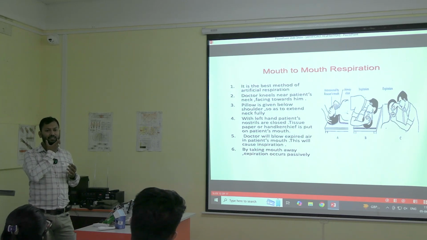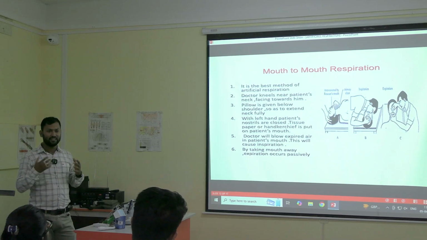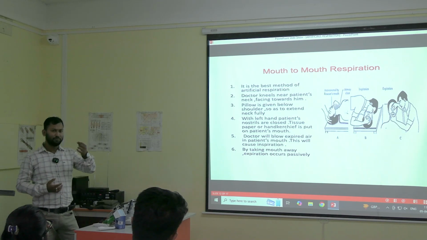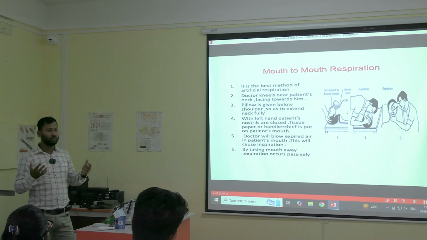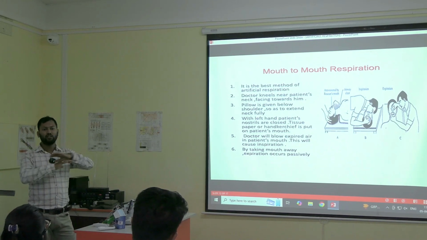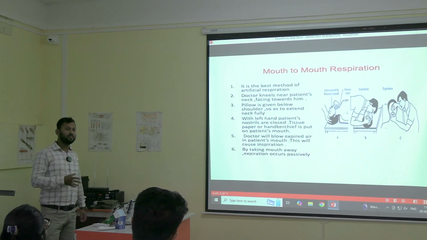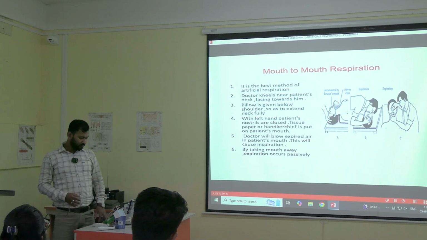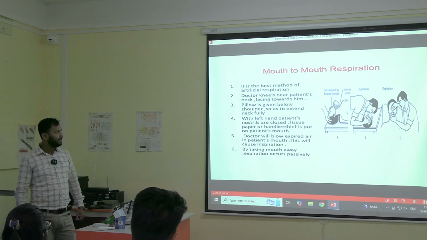Then we will grab the chin like this, and we will open the mouth of the patient as far as possible. And we will pinch the nose and block the nose. Because if you do not block the nose, and if you are giving respiration, the respiration will come out of the nose. So obviously you have to block all of the other areas in the face from where the breath will be coming. And before this artificial respiration, because many people might be infected by many diseases, it is not actually that much preferred.